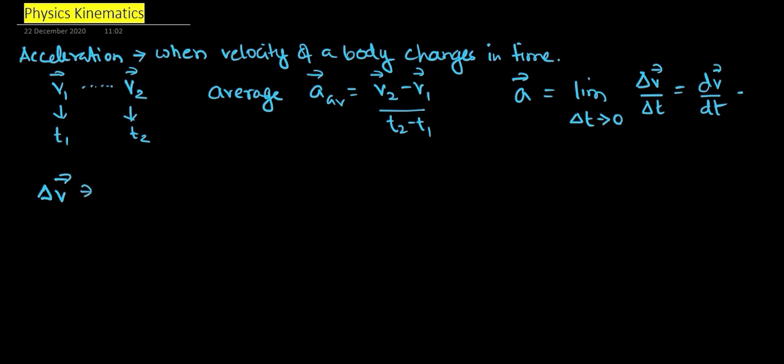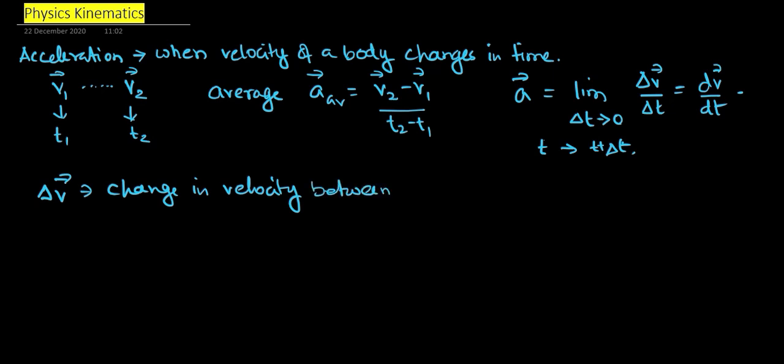Let's say at the start we had a time t, and this went on to t plus delta t. So delta v is the change in velocity between time t and t plus delta t.